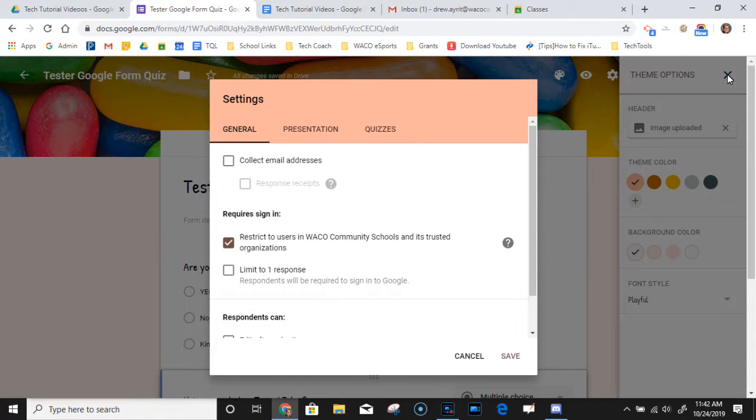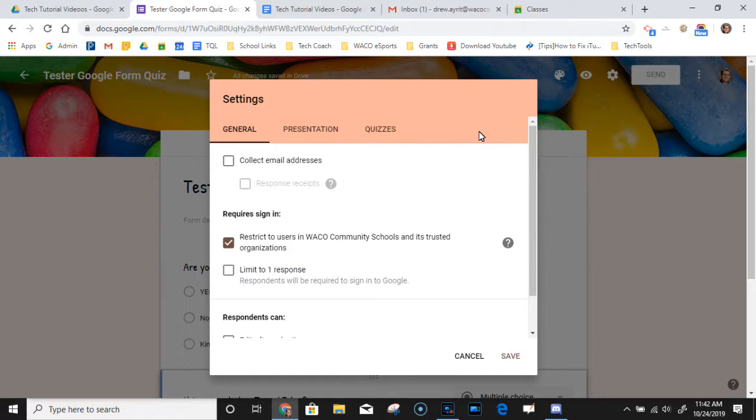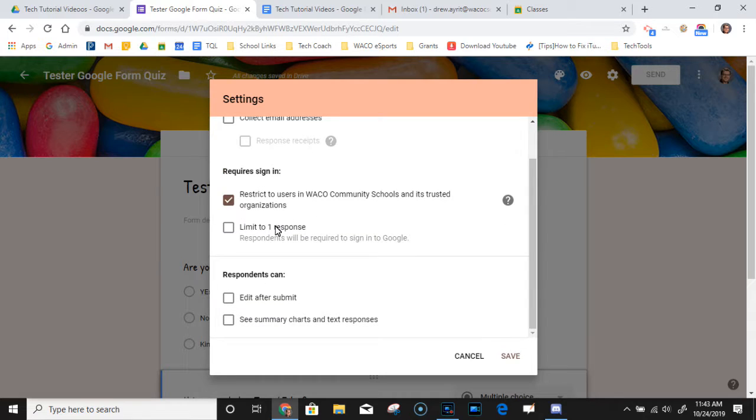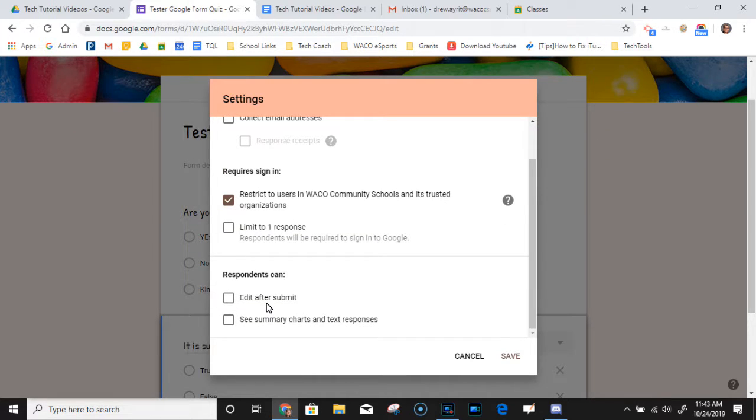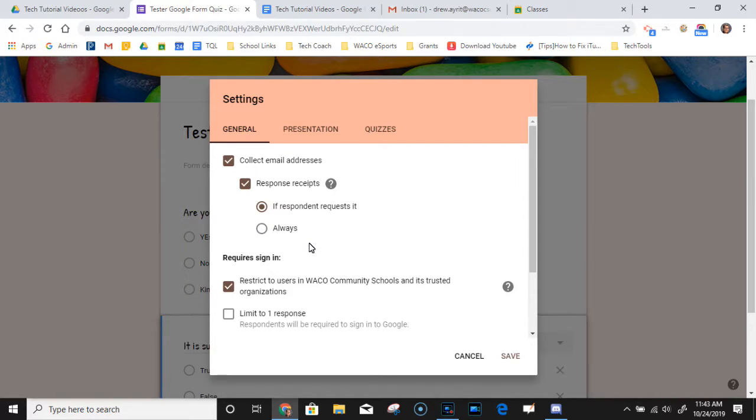But what we really want to look at is settings, which is the gear icon here. In settings, you can see, do you want to collect email addresses? Do you want to limit responses? Can students edit their responses? Can they see what other people put? Those are all things you want to consider. We are specifically going to check collect email addresses, so that we know who did the form. And we're going to do response receipts.